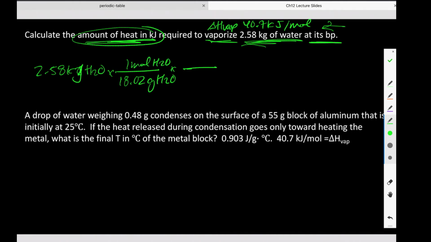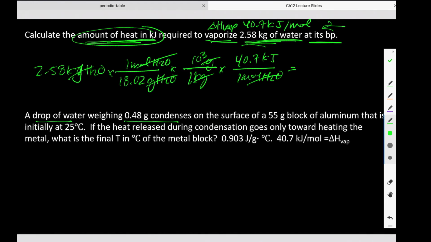I also know that there are 1,000 grams per kilogram. And finally, I also know that for every 1 mole of water, I require 40.7 kilojoules of heat. Yes? And that is going to give us the answer to this question. Make sense?